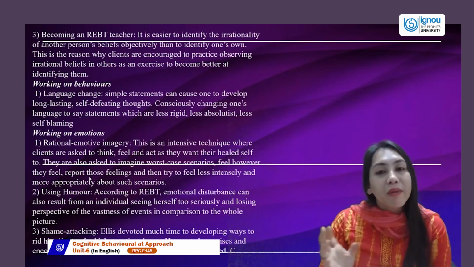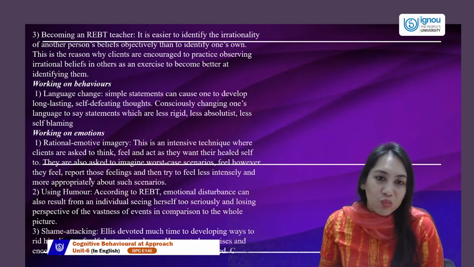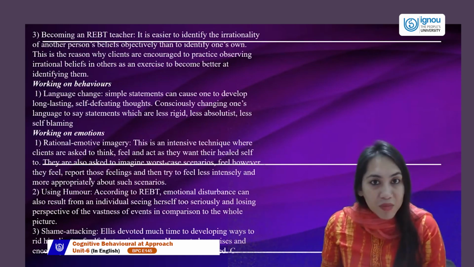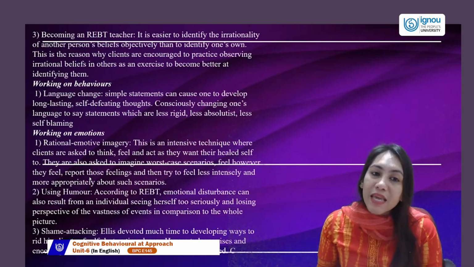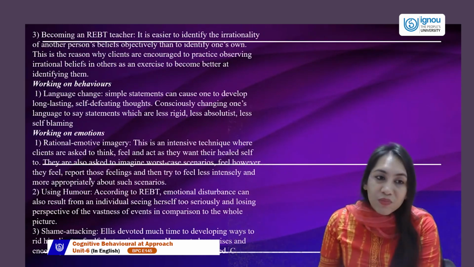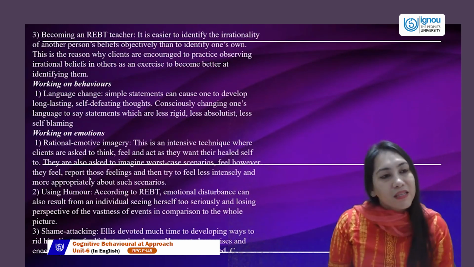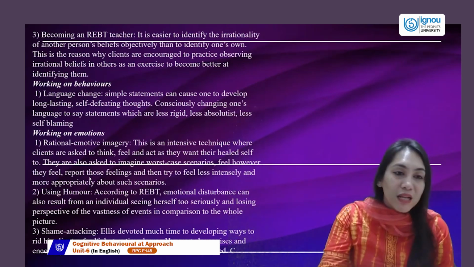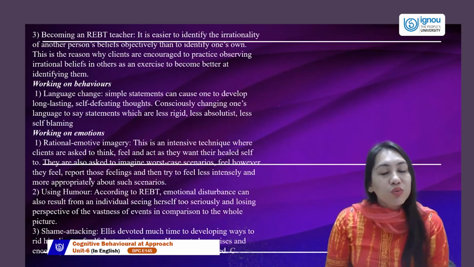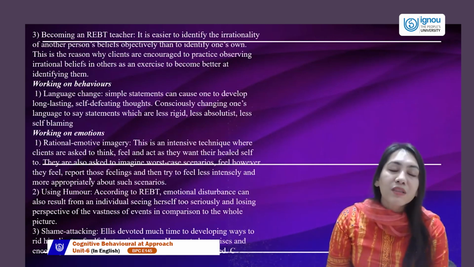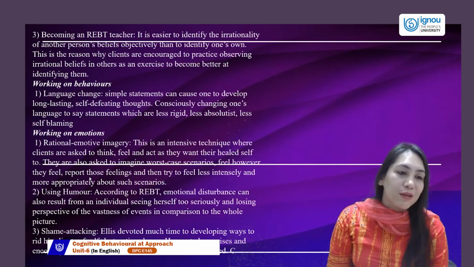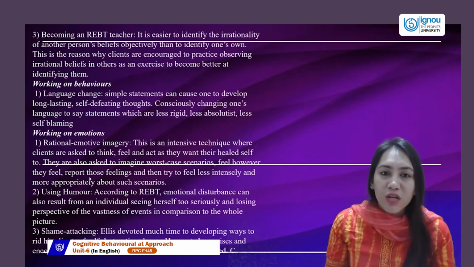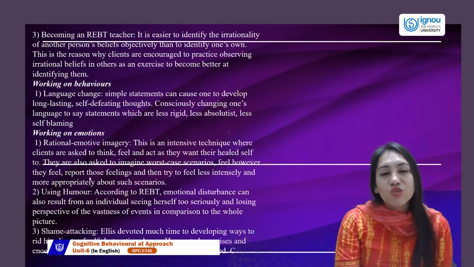So it's important to make the client an REBT teacher, which is to make them practice the interruption, able to identify the ABC model, able to understand where is the A, B, and C and what the C is leading to. These identifying exercises are given to them so that they become an effective REBT teacher, and then they can further utilize it for their own support without reaching out to the counselors.